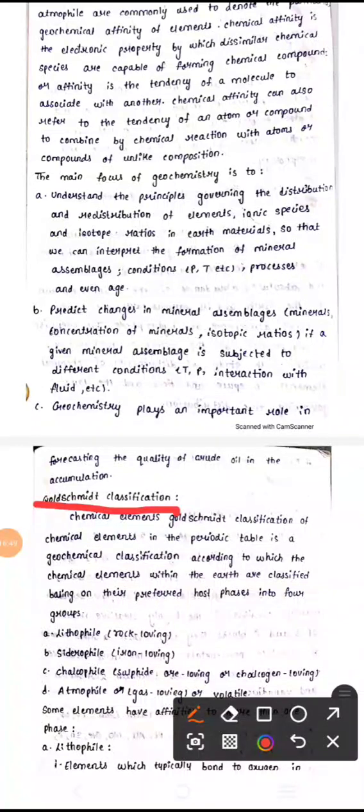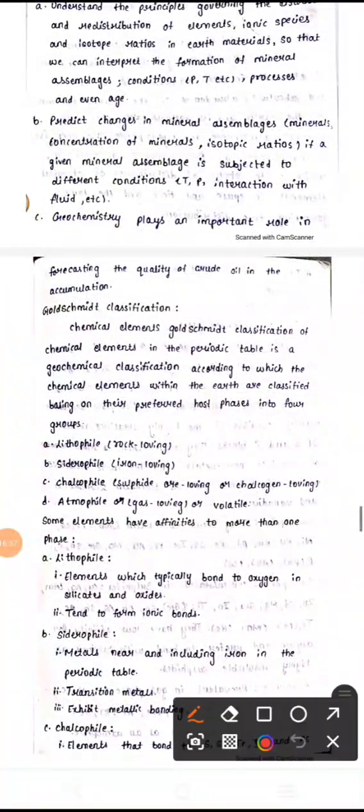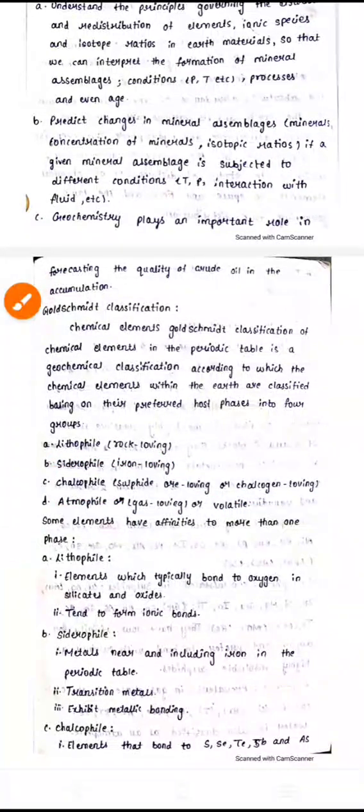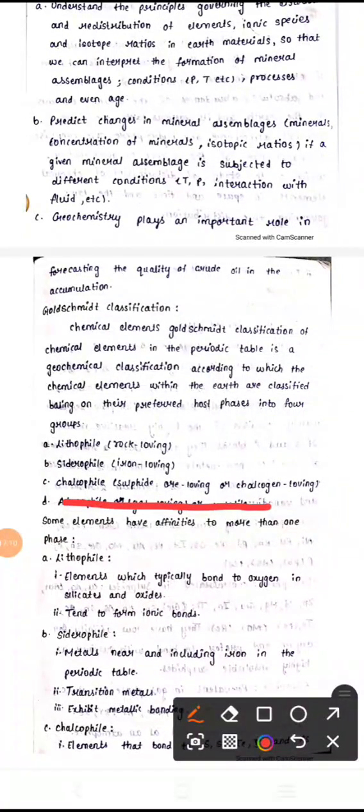So like that in the periodic table, the geochemical classification of the earth is based on four types: lithophile, which is rock loving; siderophile, iron loving; chalcophile, sulfide ore loving, where chalcogen is nothing but the oxygen family; and atmophile, which is gas or volatile. Volatile means molecules which we can easily evaporate. So let us see each one here.